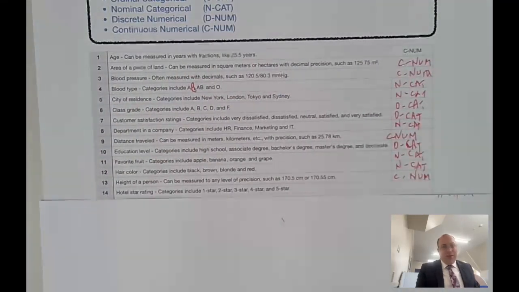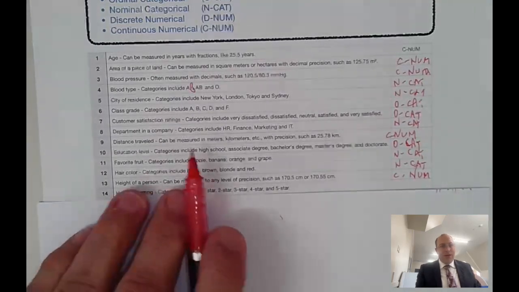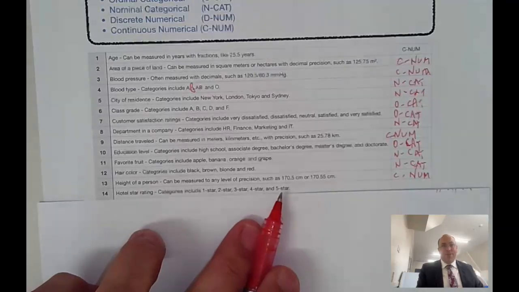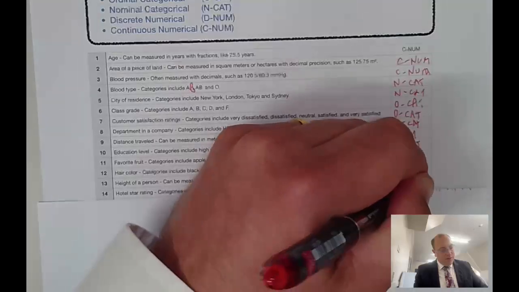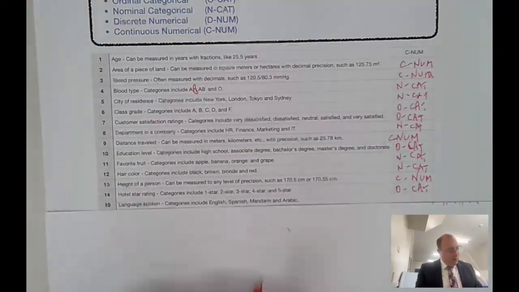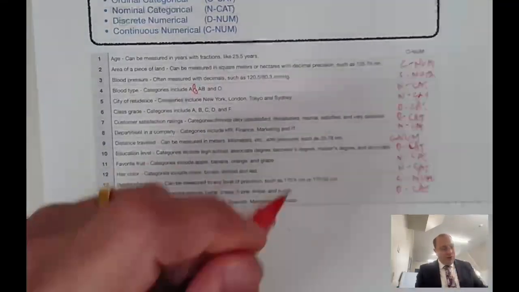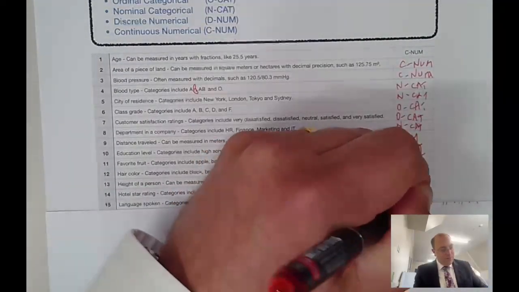The hotel star rating, it's categorical. We've got different categories from 1 star through to a very good rating of a 5 star, and so this is ordinal categorical data. Language spoken, we've got English, Spanish, Mandarin, and Arabic. And we've got categories, and there's no order to them, so it's not ordinal, it's nominal categorical data.